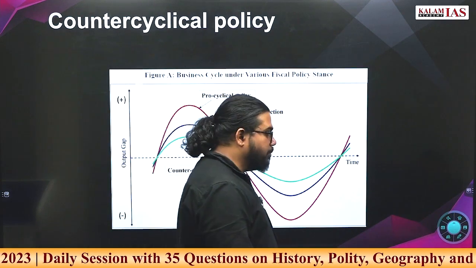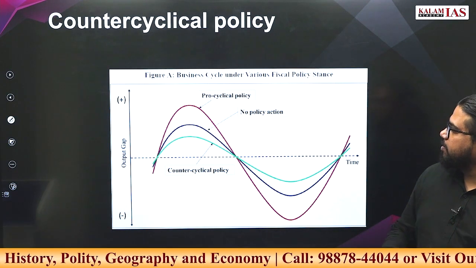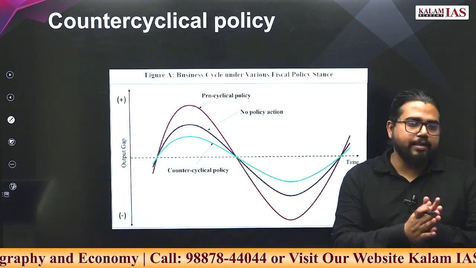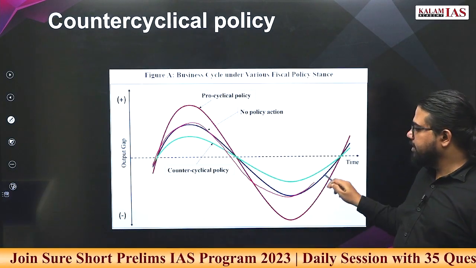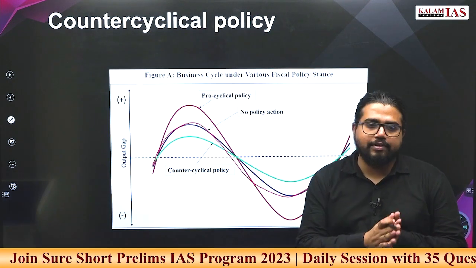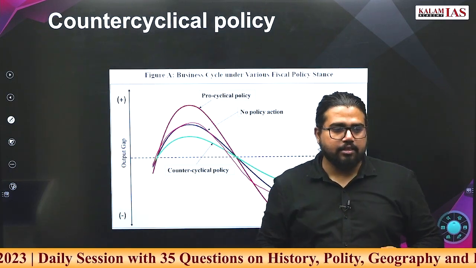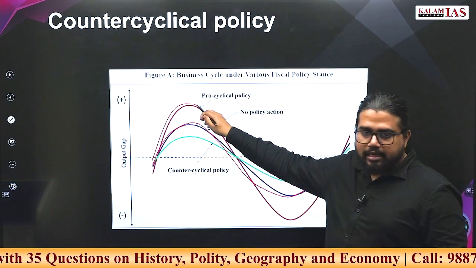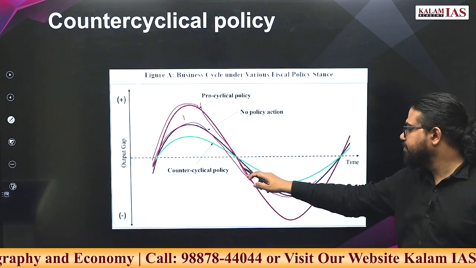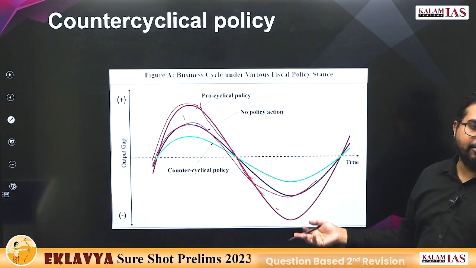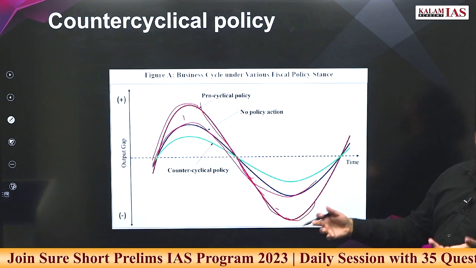What is counter-cyclical policy? Government expenditure to revive the economy. Most economies are expected to go through periods of boom and periods of recession. Now, what government usually does is, when the economy is going through a boom, the government collects more money, gets more taxes, and spends more because they are getting more money. They expect this will continue. But when the recession phase comes, the government really needs to spend, but tax revenues will dry out. So the government goes to a very bad situation where they cannot spend any money.